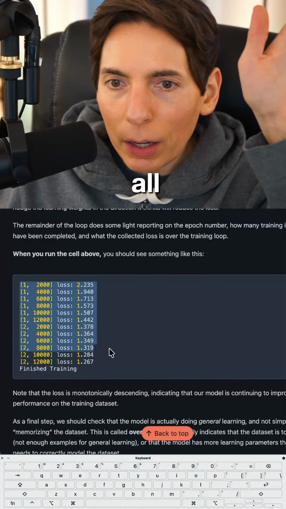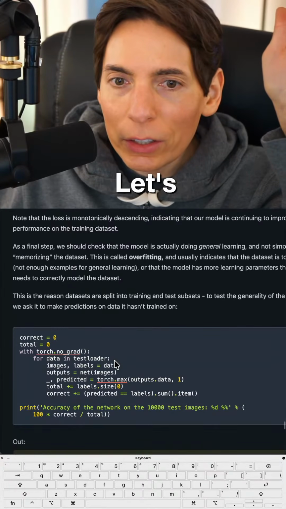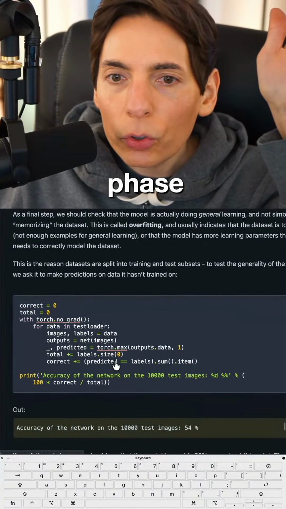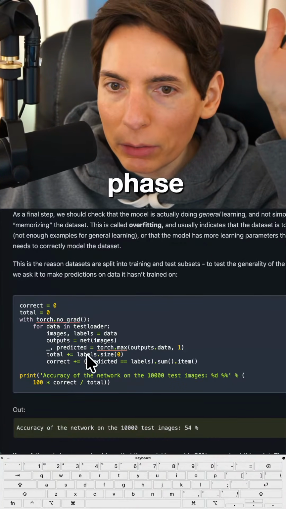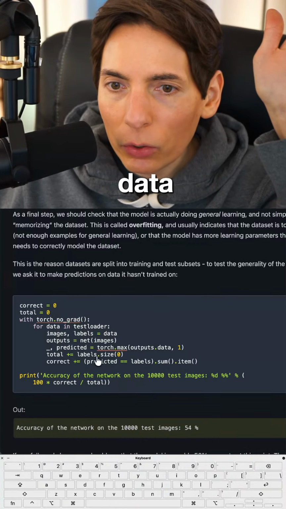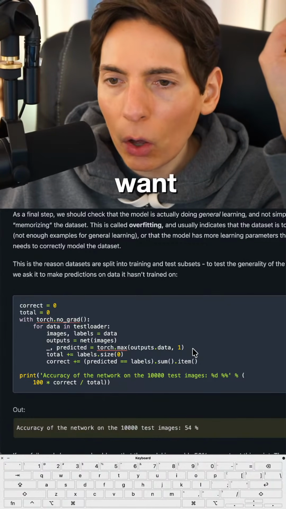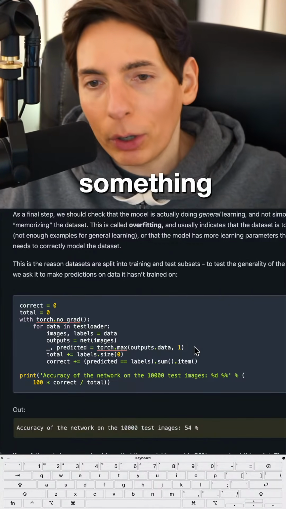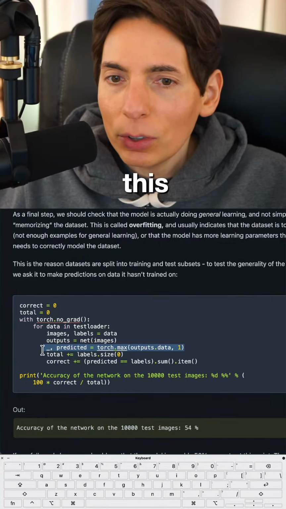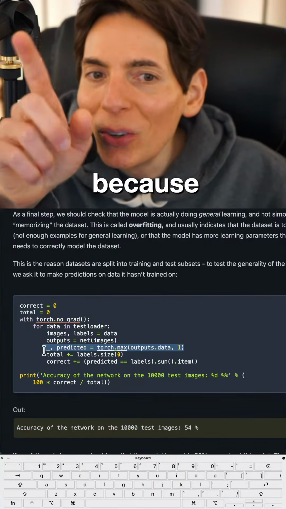So we did all of our losses. Yep, that looks right. That looks like the numbers we're getting. Let's do the testing phase. Where is that? Torch. Okay, so here's the testing phase, I believe, right? Torch max outputs data. Okay, the max. Do you want the max or the argmax? We're doing something different. We cannot use this because it is not the same. We'll have to change it up because we're doing it different, you guys.